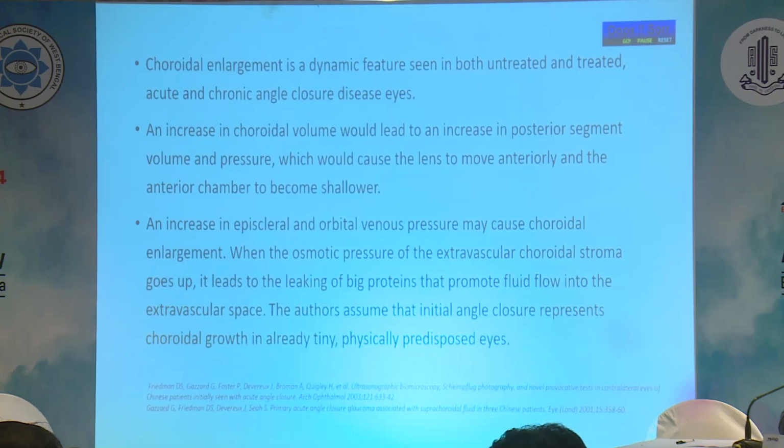An increase in episcleral and orbital venous pressure may cause choroidal enlargement. When the osmotic pressure of the extravascular choroidal stroma goes up, it leads to the leakage of big proteins that promote fluid flow into the extravascular space. The authors, in some studies, assume that initial angle closure represents choroidal growth in already tiny, physically predisposed eyes.